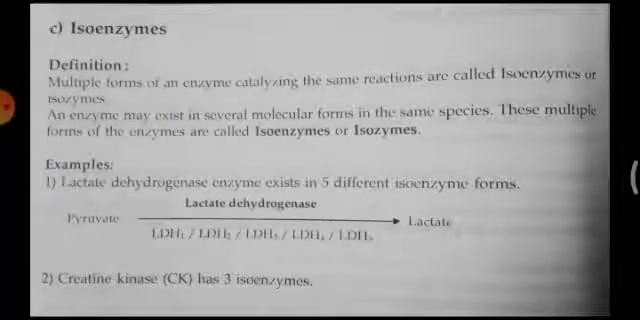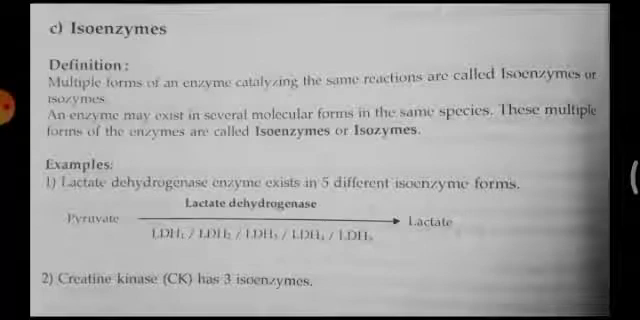Using this same illustration to explain isoenzymes, there are different forms of enzymes, but their activity is the same. If you see the second paragraph, an enzyme may exist in several molecular forms in the same species. These multiple forms of enzymes are called isoenzymes or isozymes.